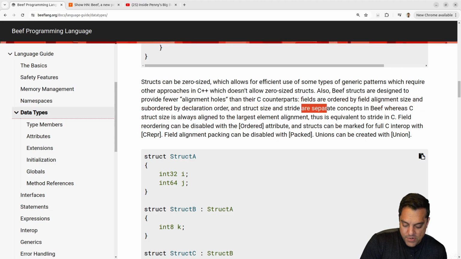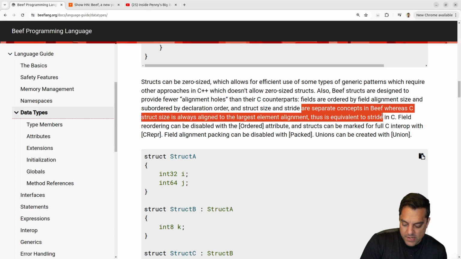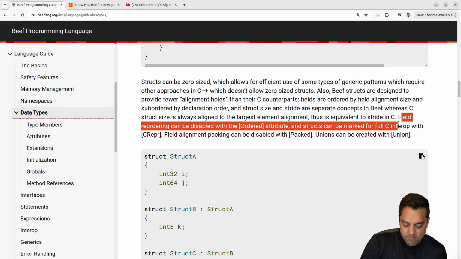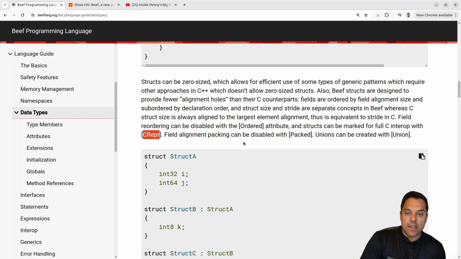Let's see here. Size and struct stride are separate concepts in Beef. Struct size is always aligned to the largest element. That's the equivalent of stride in C. Okay, interesting. So I wonder how that works. Okay, oh, structs can be marked for full C interop with C representation. I see. Yeah, that's something.